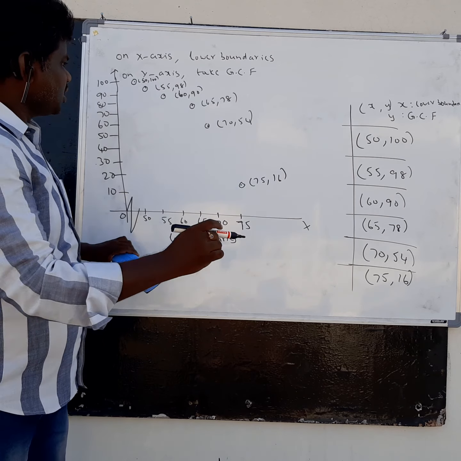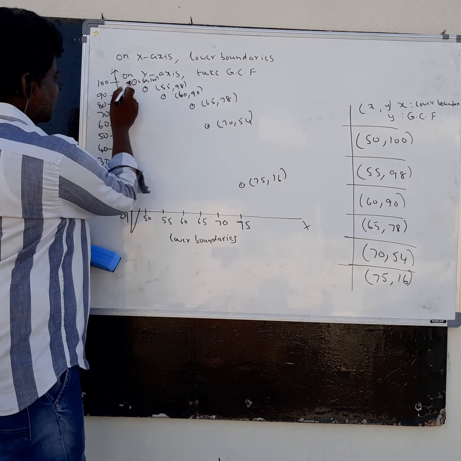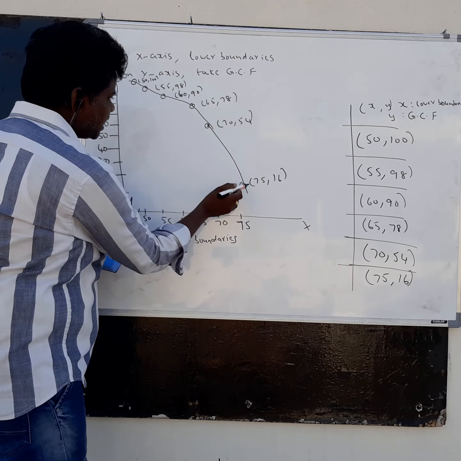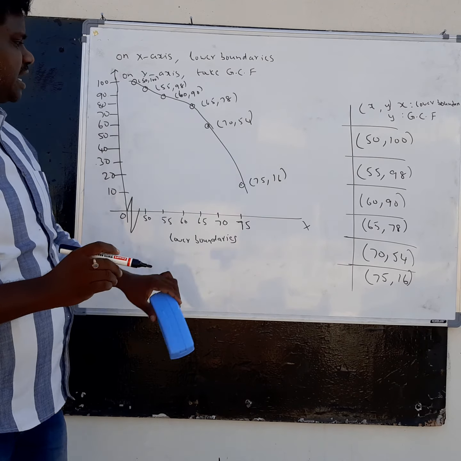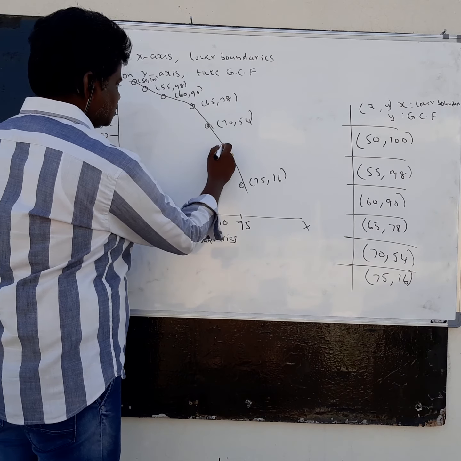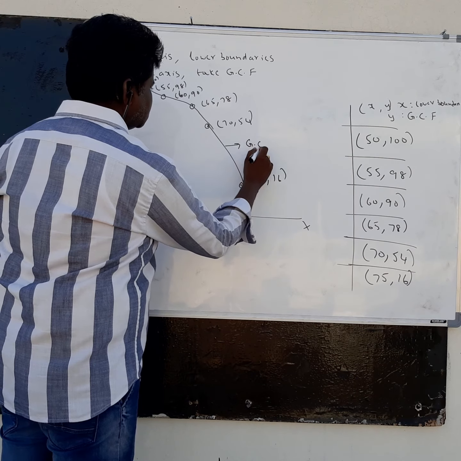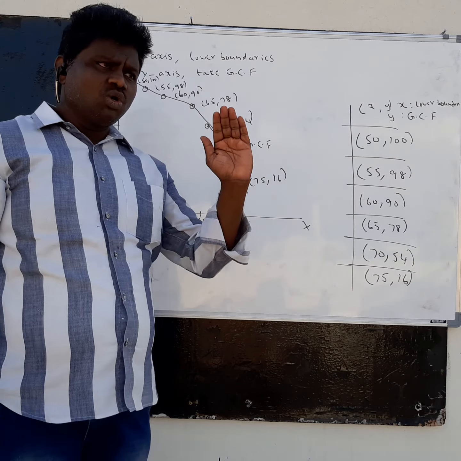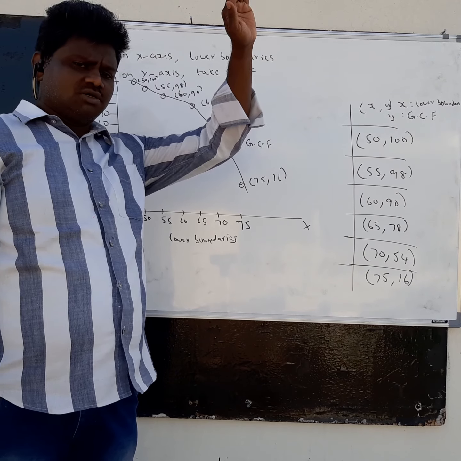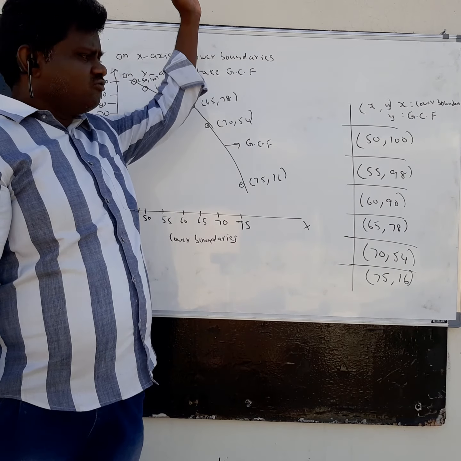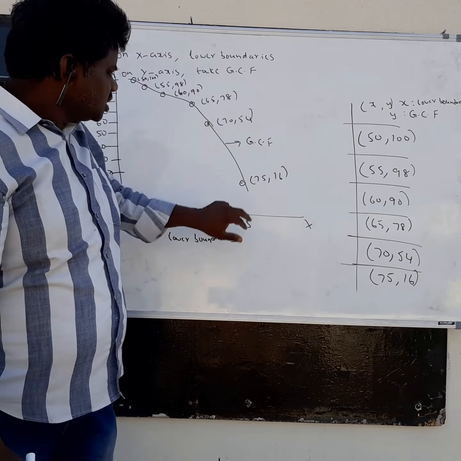After plotting the points, you draw a freehand curve. So this is known as the GCF curve. So this curve is known as GCF. So this is the method. LCF means an upward curve, whereas GCF means a downward curve. From the top you will get down.